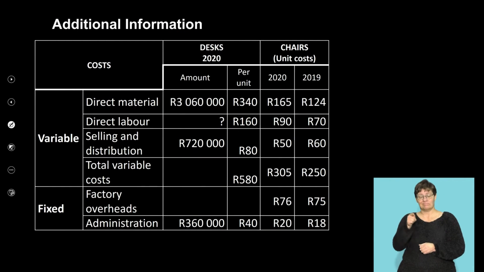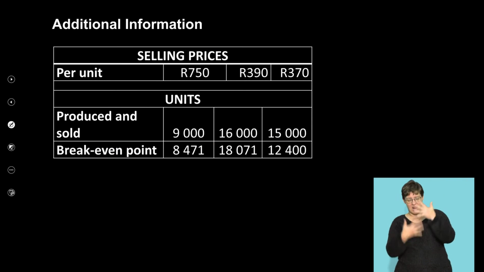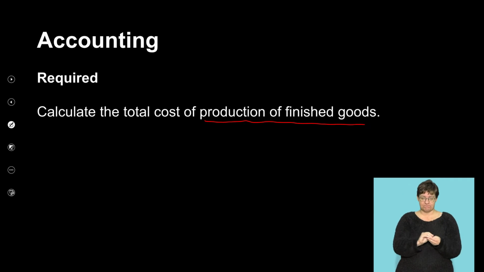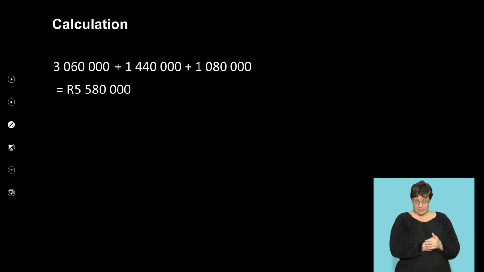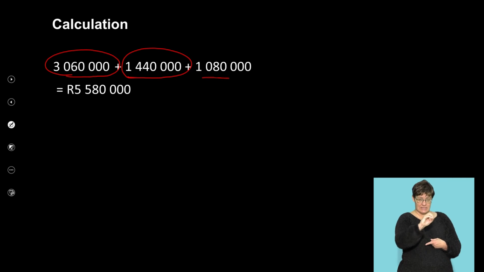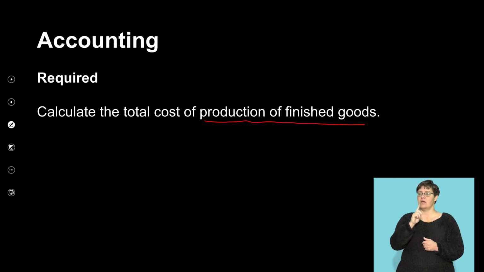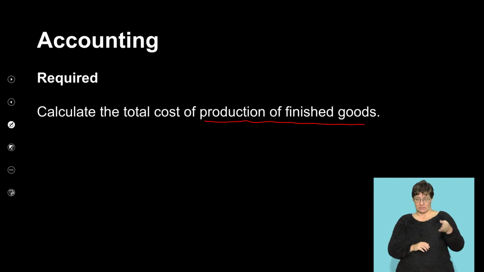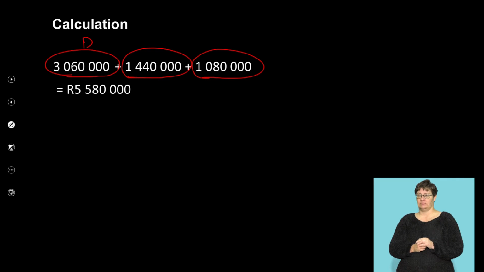Yes, we have additional information here with regards to our desks and our chairs, right? There's selling prices. We are now expected to calculate the total cost of production of finished goods. What will we take into consideration? One, you take your three components: your direct labor, your material, and your factory overheads. Watch here. If you're taking your material, they told you was 3,060,000. So there we go. You got your direct material. Your direct labor was 1,440,000.